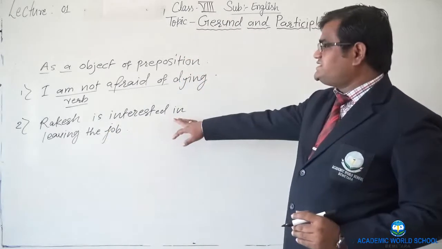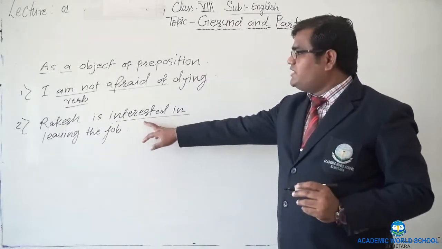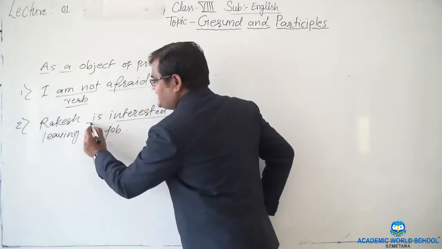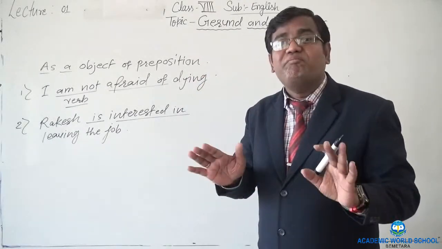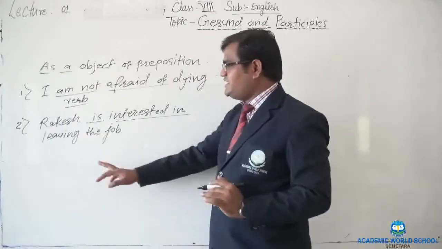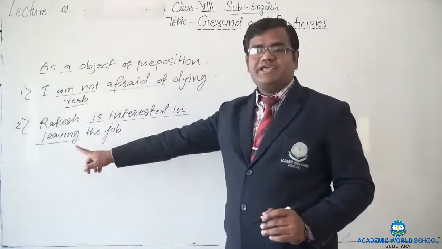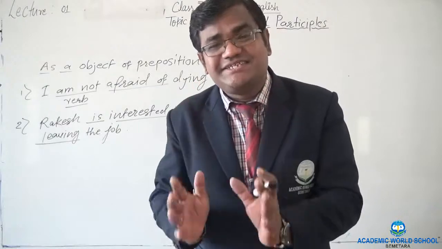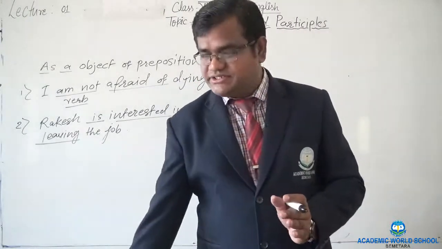Now, Rakesh is interested in. We have written the verb. Here, verb is the is, which we call the linking word here. There is no main verb here, right? Interested in. Now, in what? Leaving. Leaving is used here as the gerund, not as the verb form, right?